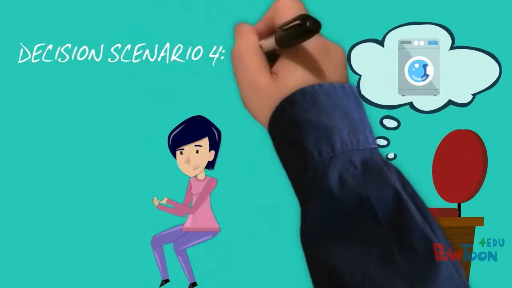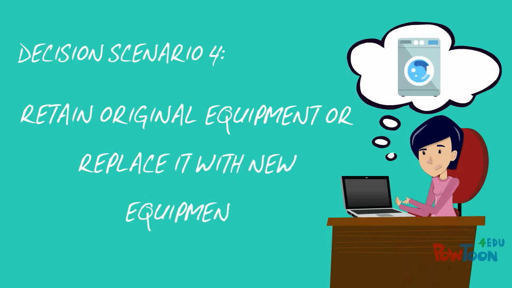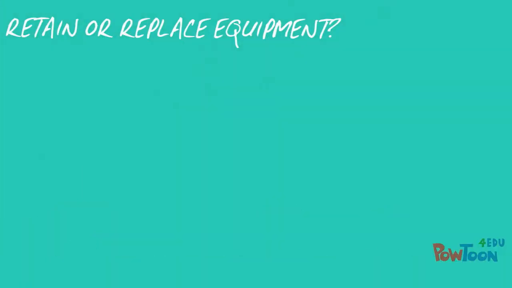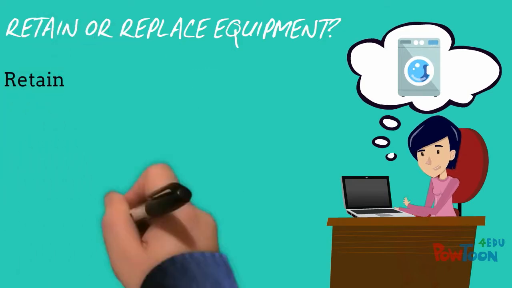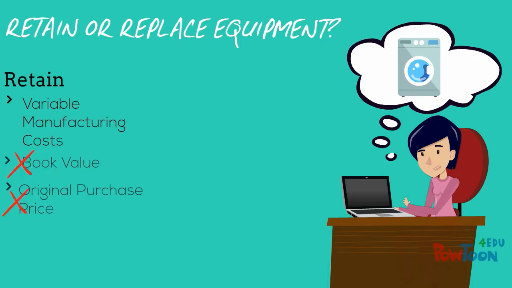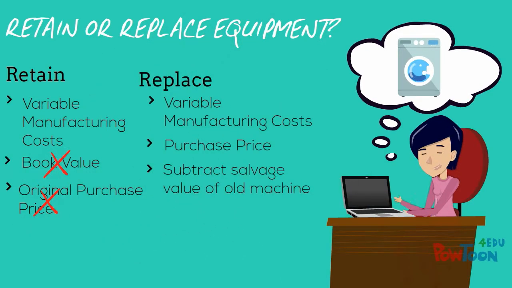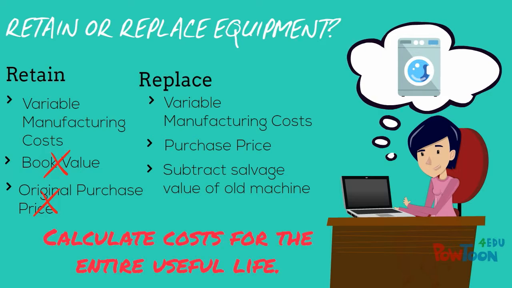Our fourth scenario is, do we retain the original equipment or do we replace it with new equipment? If we retain the original equipment, the only relevant cost is the current variable manufacturing cost per year. The current book value and the original purchase price are not relevant costs. The relevant costs for replacing the equipment are the variable manufacturing costs for the new equipment and the purchase price, less any salvage value that can be obtained from the old equipment. The key in this calculation is the operating costs should be multiplied over the useful life of the equipment.